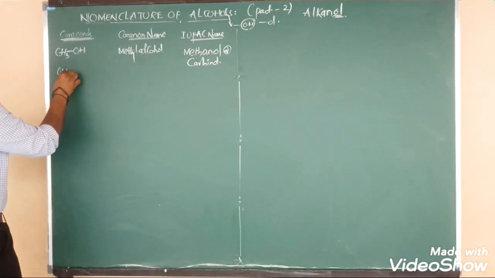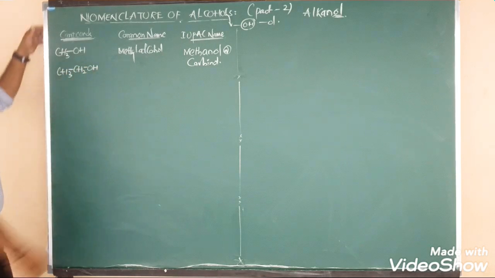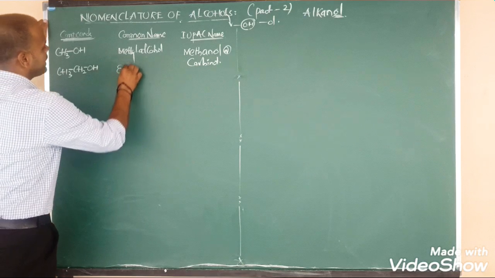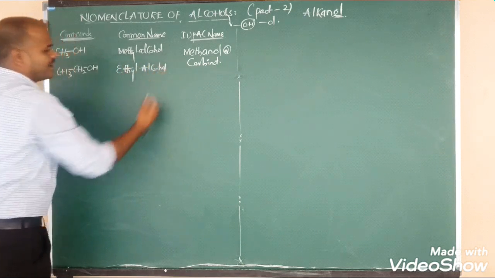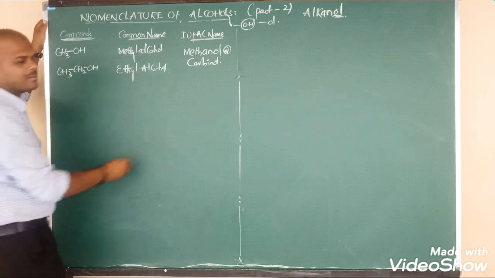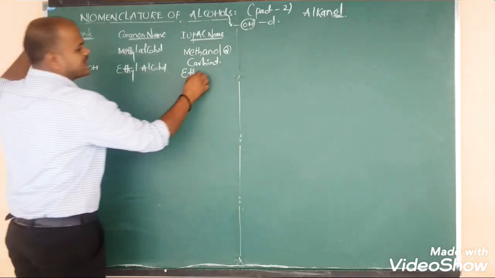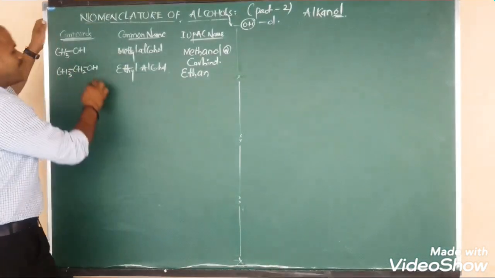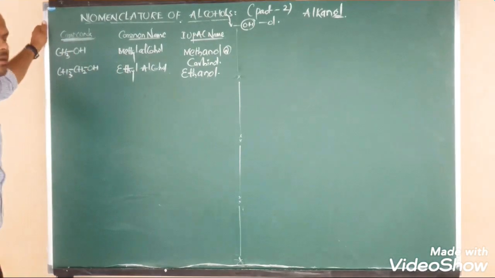Next compound: CH3 bonded to CH2, CH2 bonded to OH. The common name is ethyl alcohol. For the IUPAC name, with two carbons the root word is "eth", the single bond gives "ane", and the OH gives "ol", so we say ethanol.